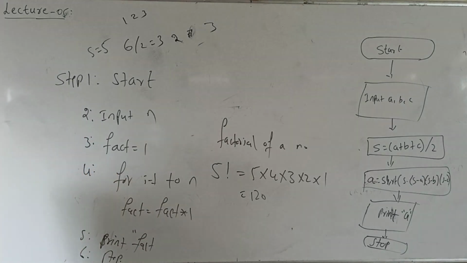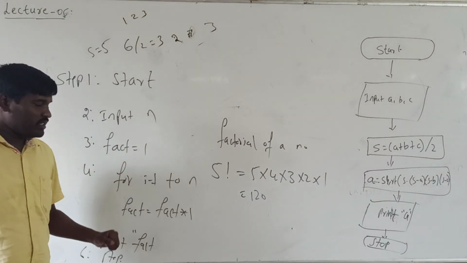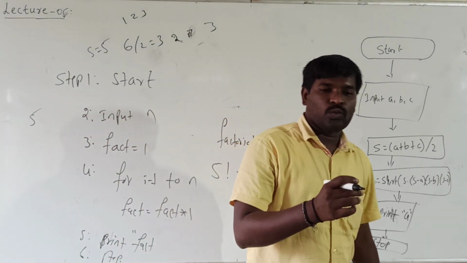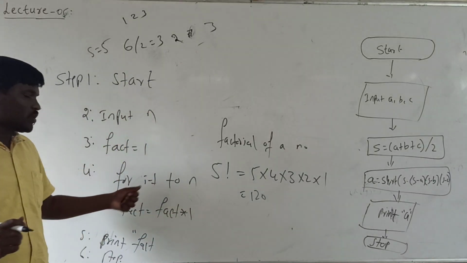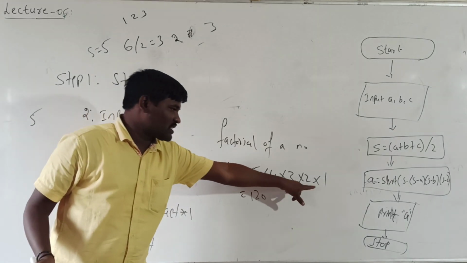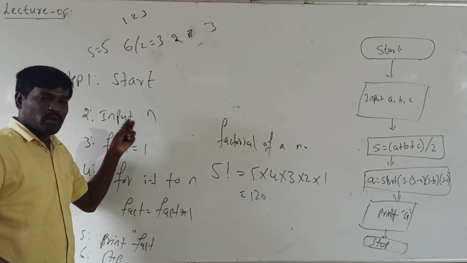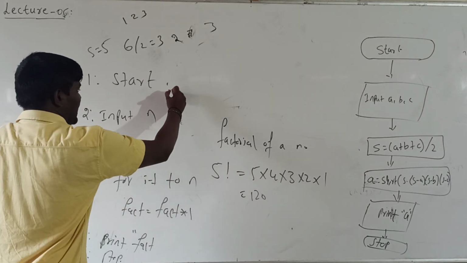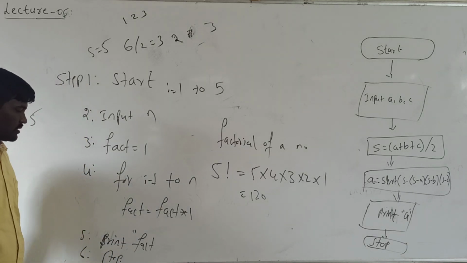See here, I can give the input value as 5, fact is equal to 1. In the looping concept, the statements will be executed more than one time. For I is equal to 1, it starts with 1. Why do we take I is equal to 1? Because factorial means 1 into, it will start with 1. This process will repeat up to n times. Initially I is equal to 1, this process will repeat up to 5 times.